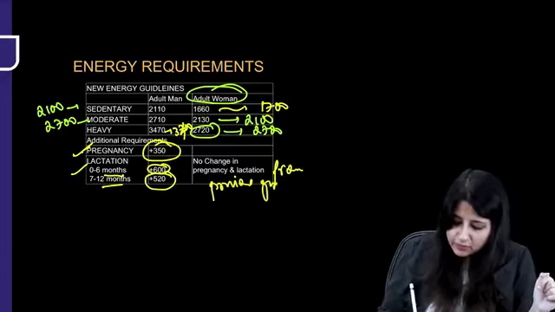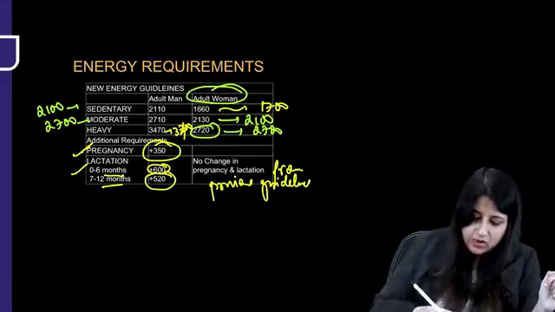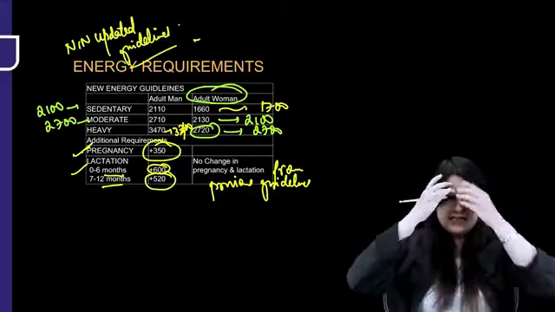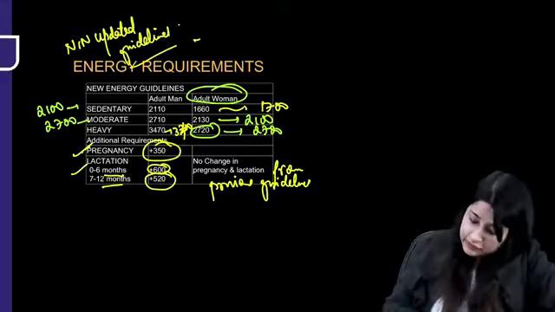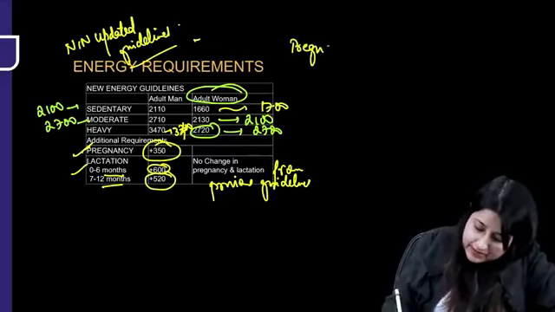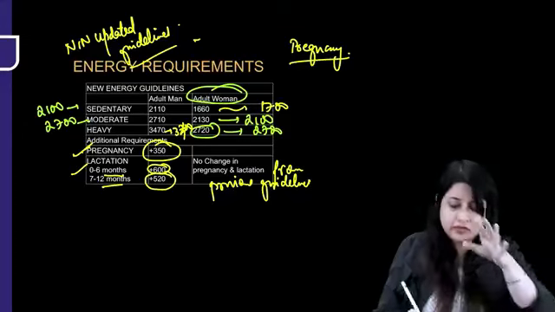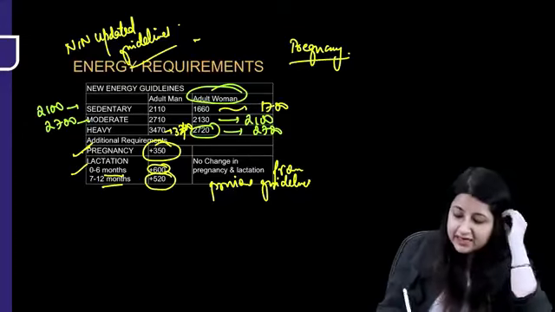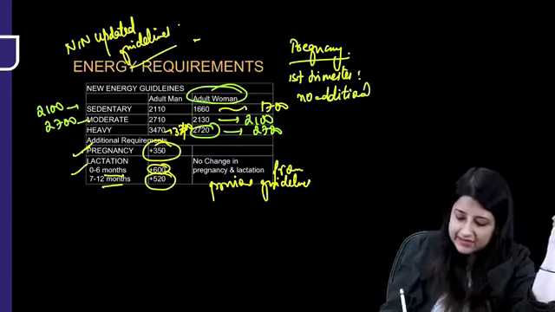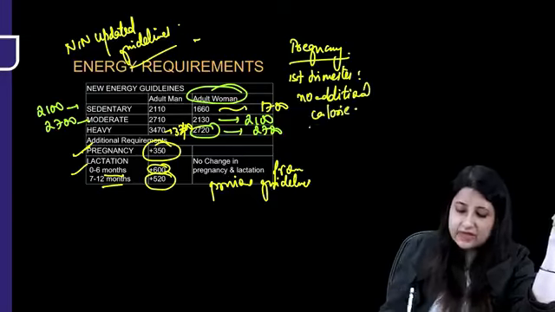This means from previous guidelines. These are all according to NIN updated guidelines, okay? These are all according to what? NIN updated guidelines, guys. Okay, here I would like to tell you something, okay? In pregnancy, please remember, if suppose this has not been mentioned, okay, according to NIN or something, technically in the first trimester, okay, no additional calorie required, okay? No additional calorie is needed in the first trimester, okay?